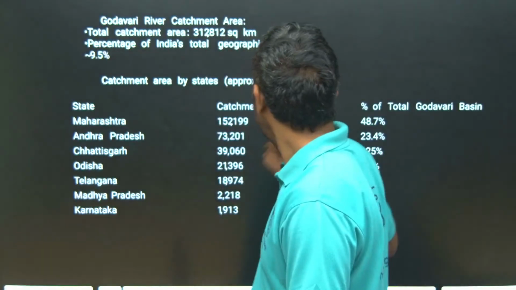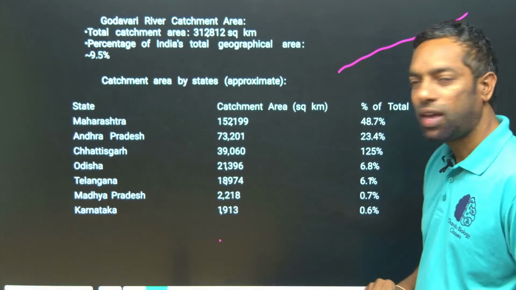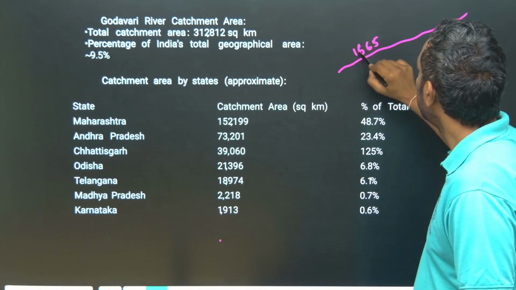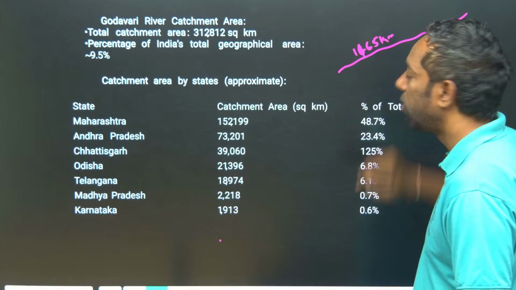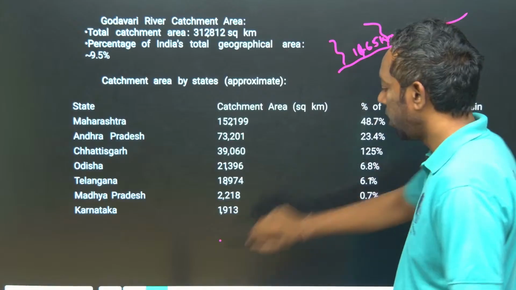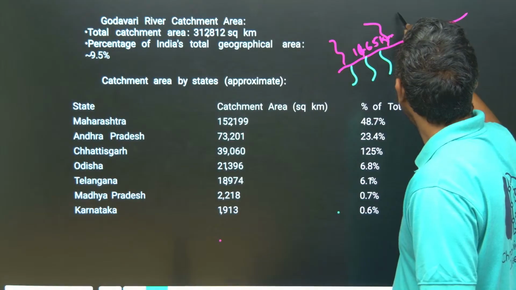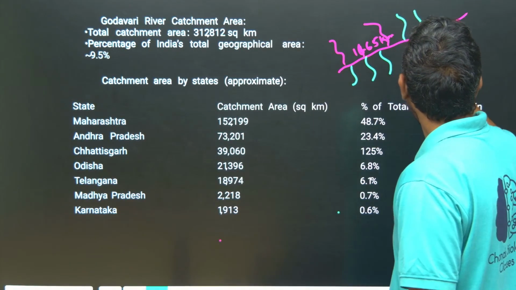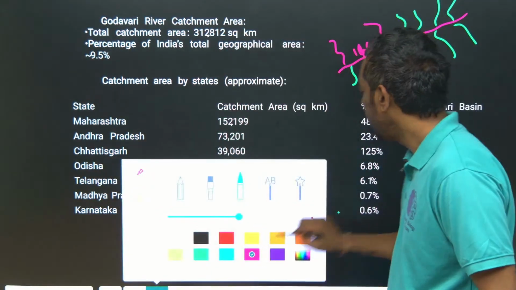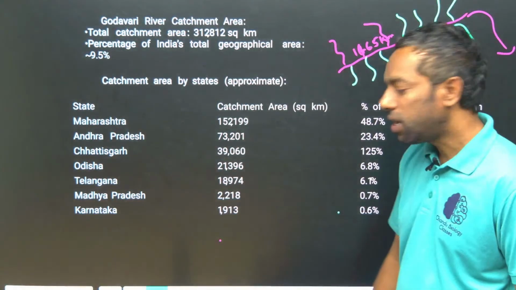This is the main Godavari river, 1465 kilometers in length. There are left bank tributaries and right bank tributaries, which enter the Godavari area from other states. Finally they drain into the Bay of Bengal.